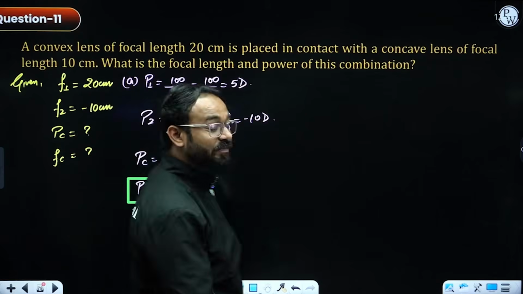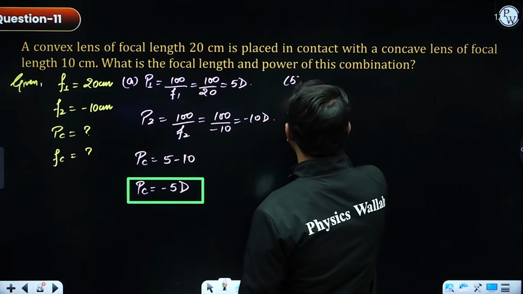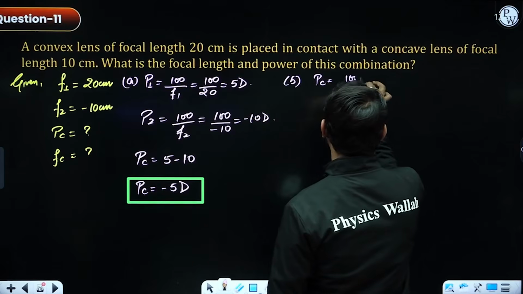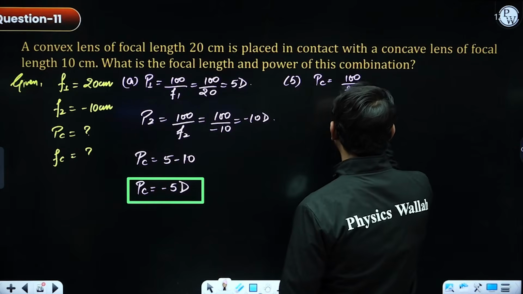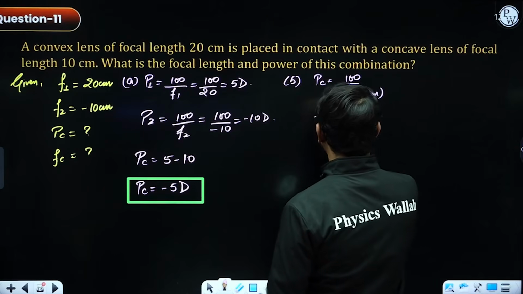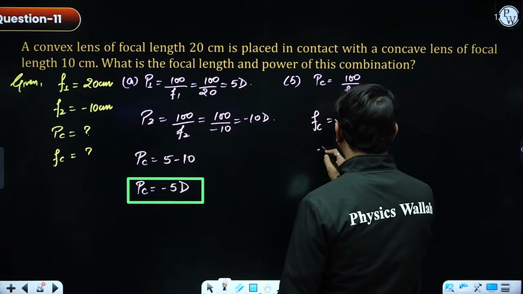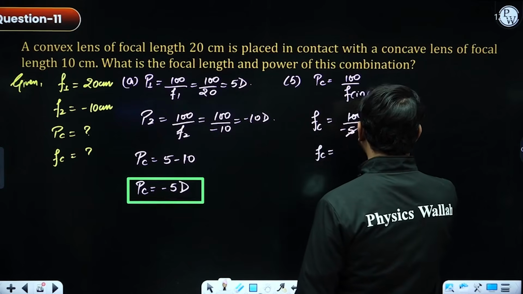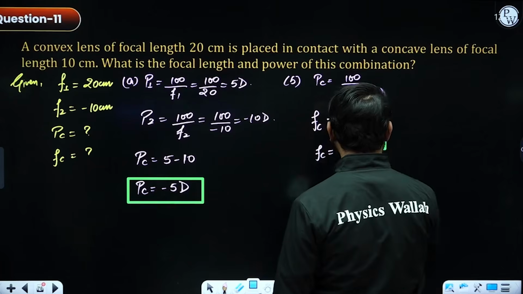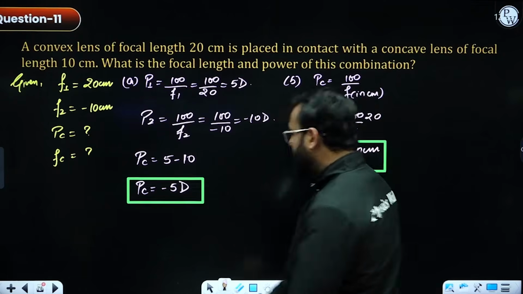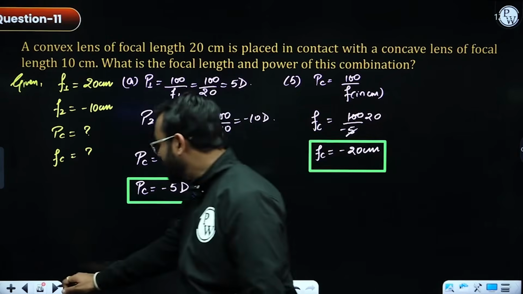Absolutely right answer, guys. But I also need to calculate the value of focal length for the combination. So power of combination is equal to 100 by focal length. Let's try to get the value in centimeter. Focal length for the combination is equal to 100 by negative 5, which is going to be negative 20 centimeter. Now this is your answer. That's how you solve numericals based on the power of combination of lenses.